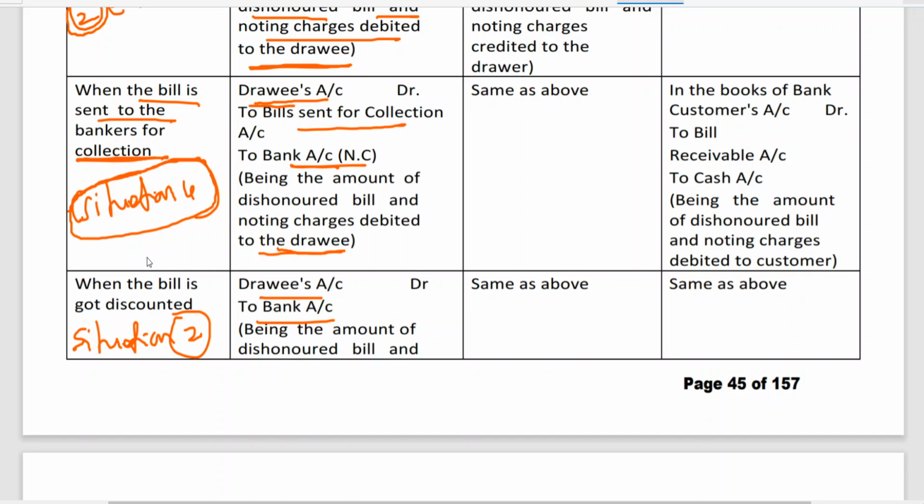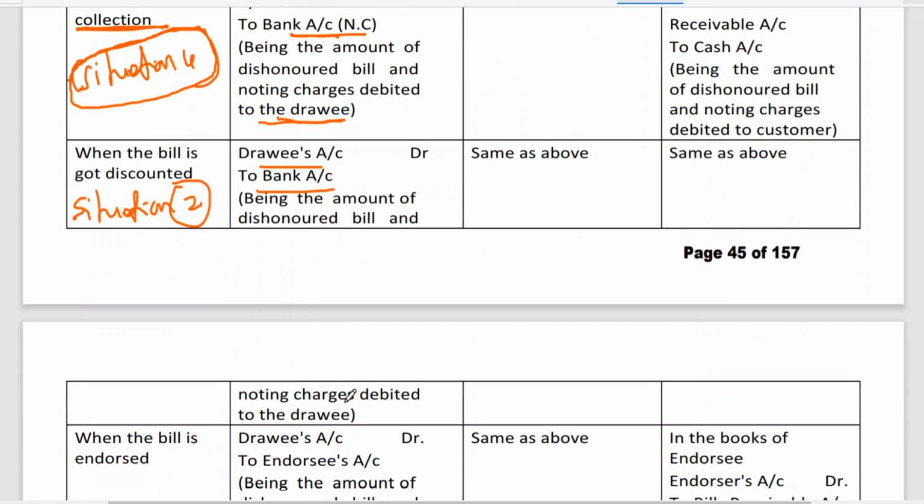Situation 4, bill sent to bank for collection. Situation 4 means the bill is with the banker, and we are asking the banker to make a payment. But in this case, we have discounted the bill, so obviously we will be making the payment to the bank only. So: being the amount of bill dishonored and noting charges debited to drawee.